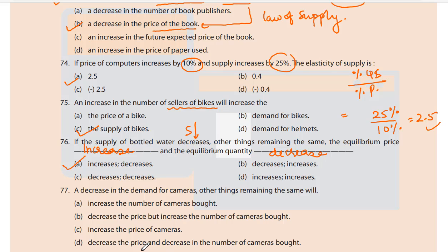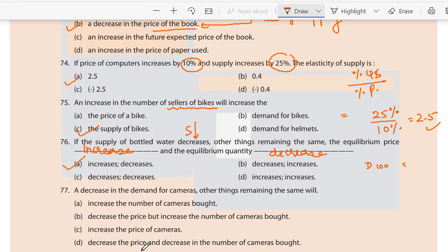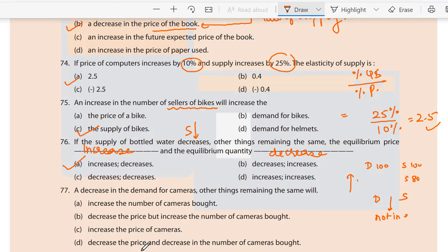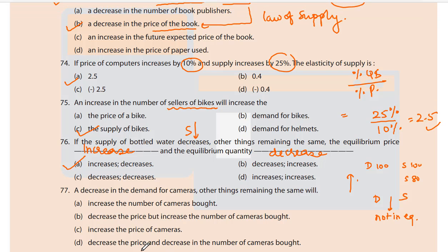That is why the price will shoot up, because demand is the same. Demand is 100. Supply was 100 earlier, but now the supply is 80. So the price will shoot up because demand and supply are not in equilibrium. I believe you understood.